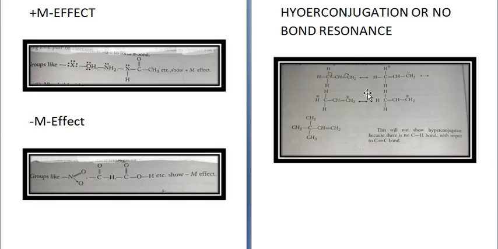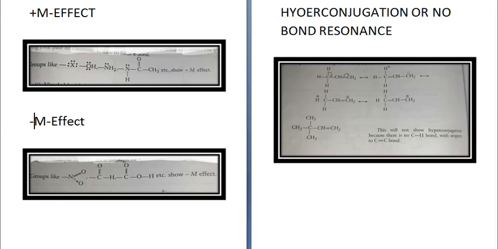And propene is more stable than ethene, because the number of hyperconjugative structures in propene is more. So whichever structure has more hyperconjugative structures, it will be more stable. Alright.